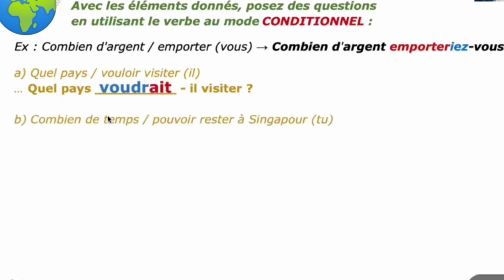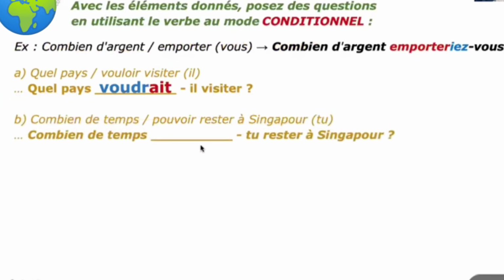Okay, second one: Combien de temps pouvoir rester à Singapore? How much time to be able to stay in Singapore? The subject pronoun is tu. Using all this information you have to make a sentence. See here again you have two verbs, pouvoir and rester. Both verbs are there, so the first verb you have to conjugate, and the second verb you can write as it is.